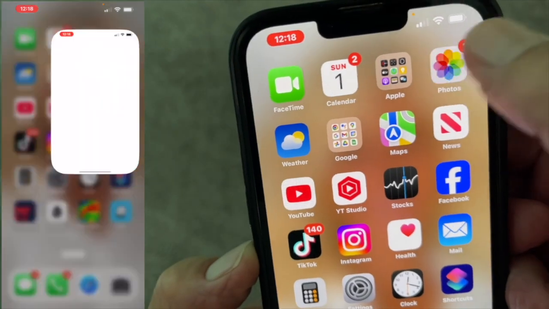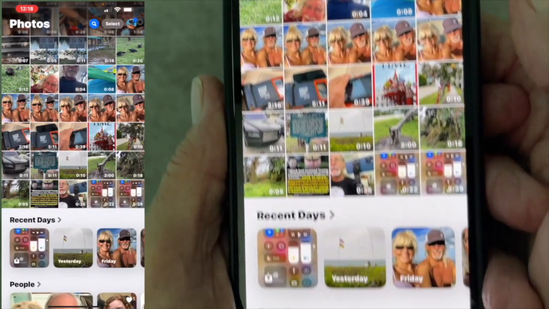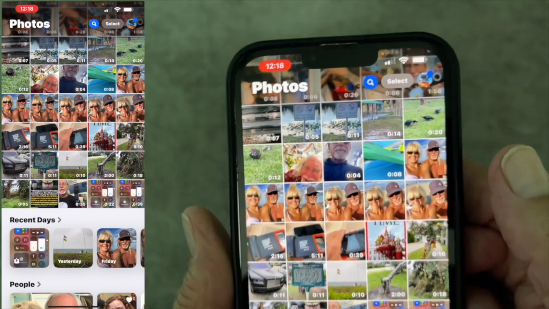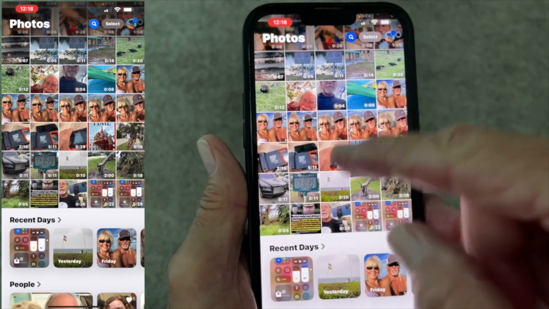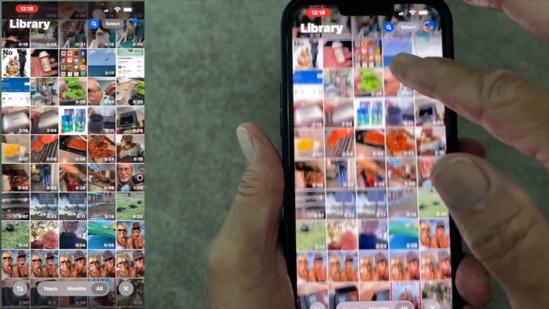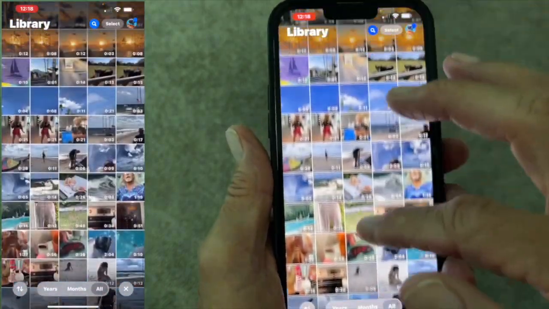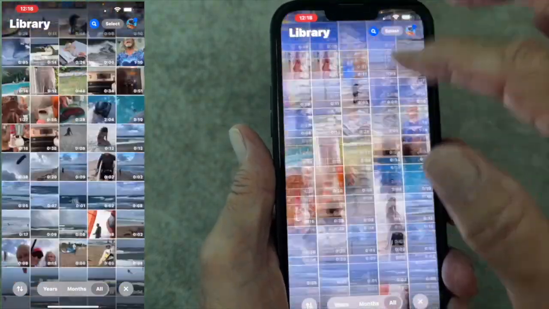All right, let's just go ahead and open it up. And when you open it up, it's going to be clearly different than what you're used to. You follow me? So all of your videos, your photos show up right here, okay? And if you want to look at them, you can just slide this way. You follow me? I'm pulling my finger down to look at them all, and then to go back, I go